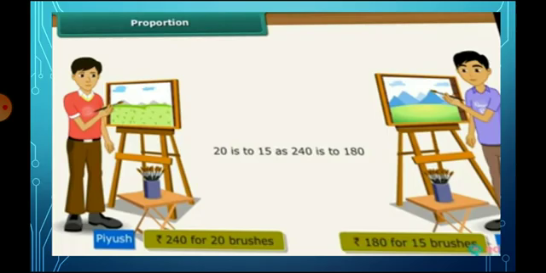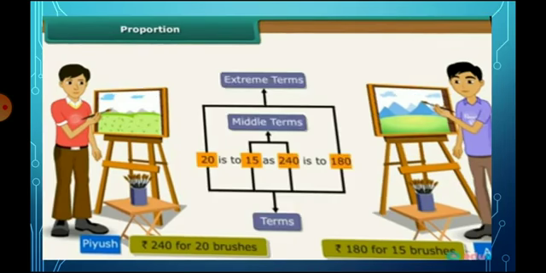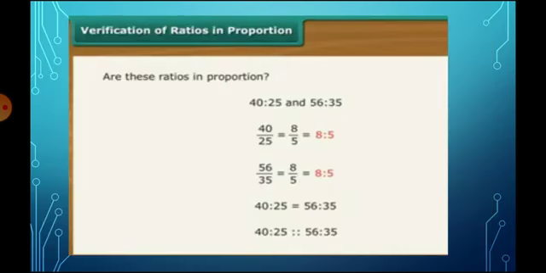We can explain it using letters. See, here 20, 15, 240 and 180 are called the terms. The middle two, 15 and 240, are called the middle terms, and the numbers located outside, that is 20 and 180, are called the extreme terms. So don't forget the names.